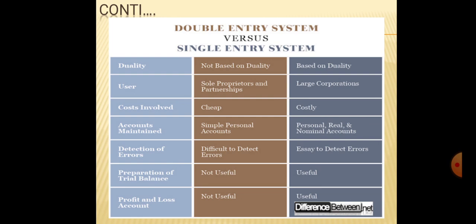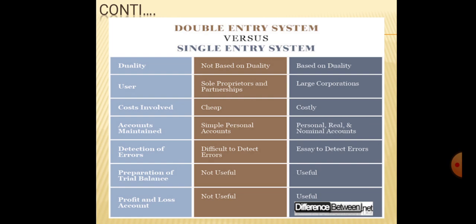Coming to the second difference, recording dual aspects of all transactions. In double entry system, both debit and credit aspects of all transactions are recorded. But in single entry system, both aspects of all transactions are not recorded.